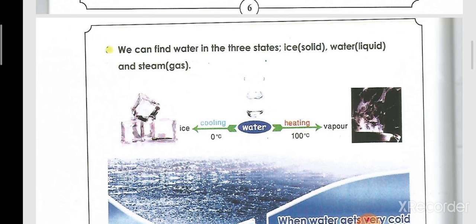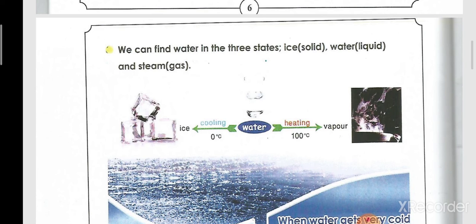But if I have water and I want to change it to steam or water vapor, what will I do? Will I cool it or heat it? Very good. I will put it on the fire to heat it. So the water will change to water vapor or to steam by what? By heating. And the temperature must be very hot. It must be equal to 100 Celsius. It's a very hot temperature.